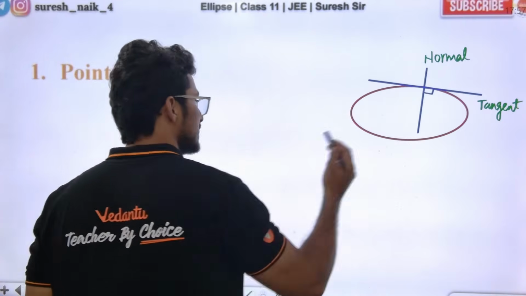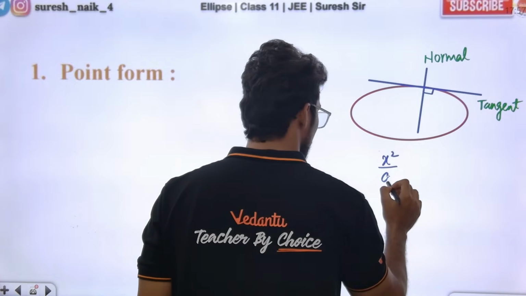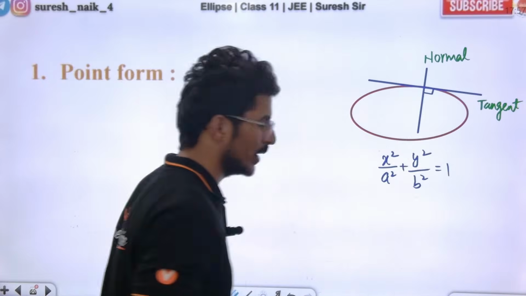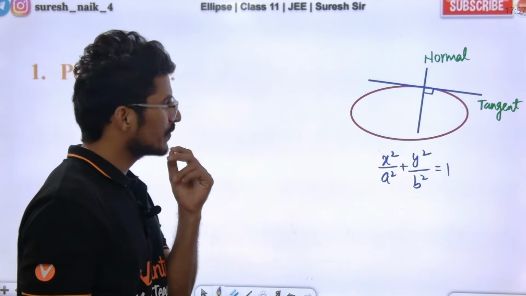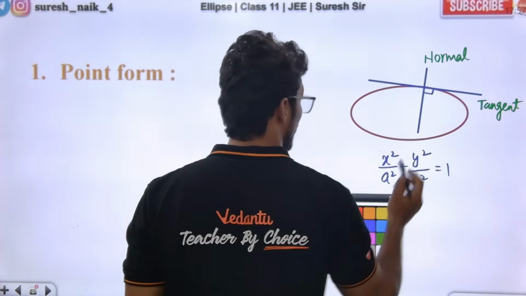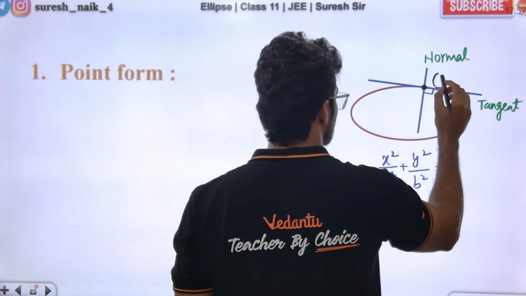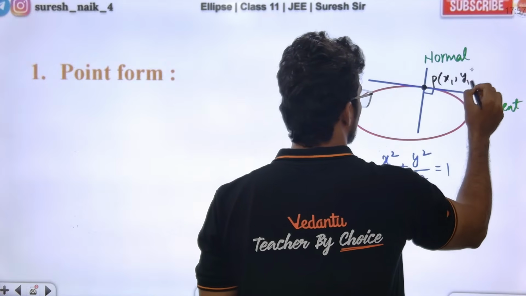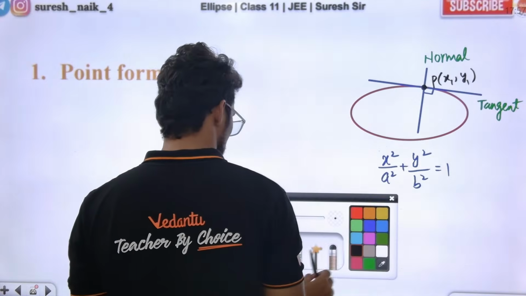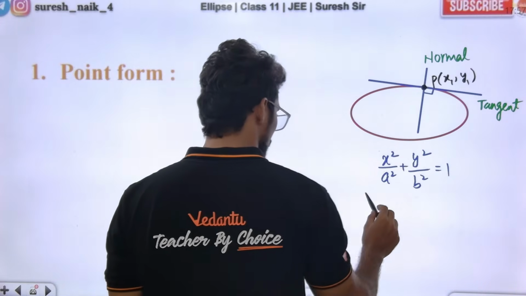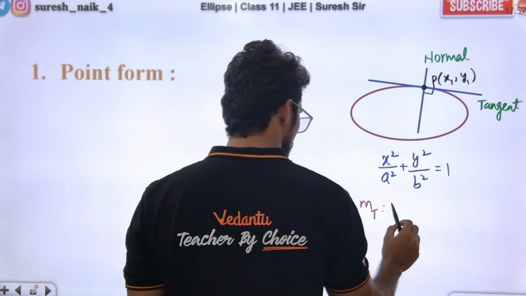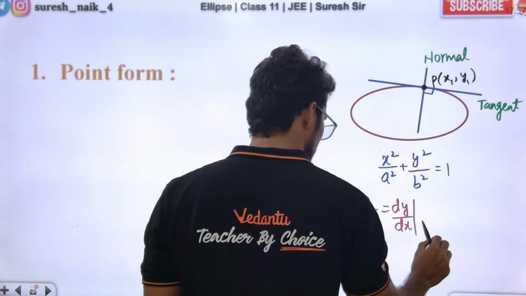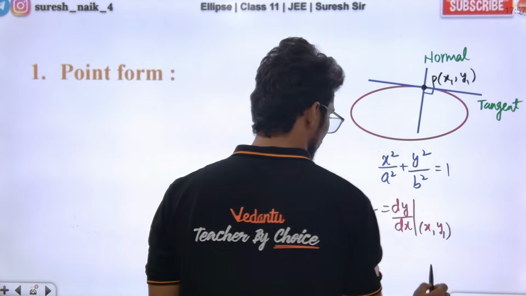Yes sir. Sir, this is an ellipse. x square by a square plus y square by b square is equal to 1. Ellipse equation is this. Sir, firstly, what point have they given? A point will be given to us. Some point P with coordinates x1, y1. Sir, what is the slope of the tangent? Slope of the tangent is dy by dx at x1, y1.